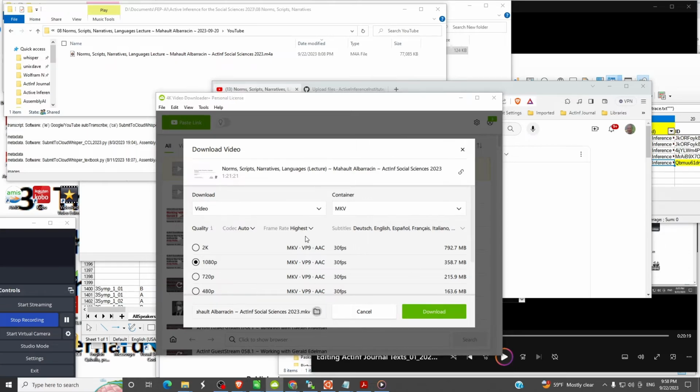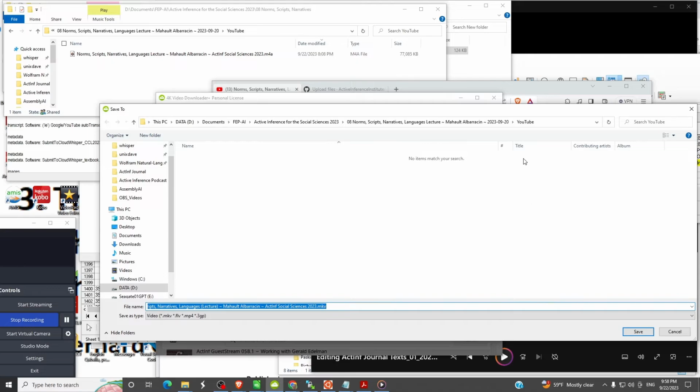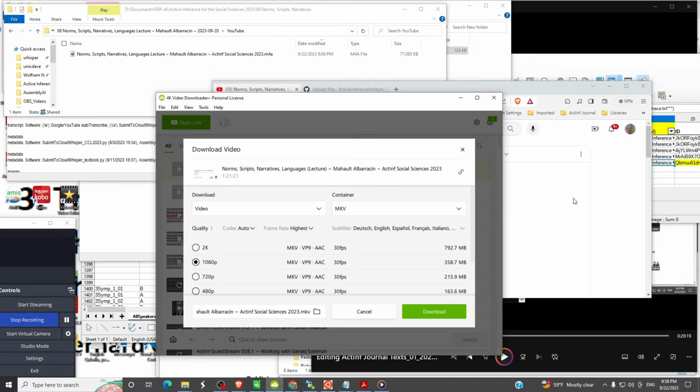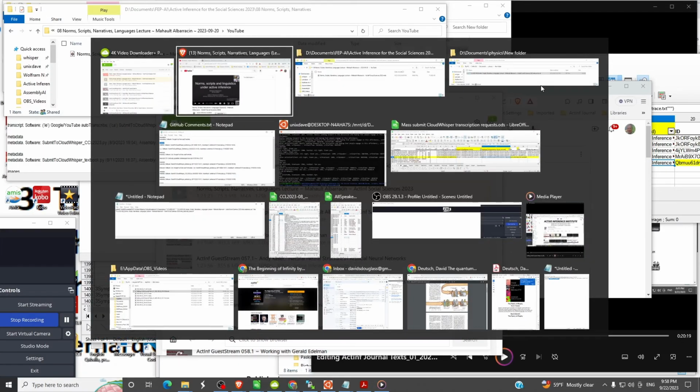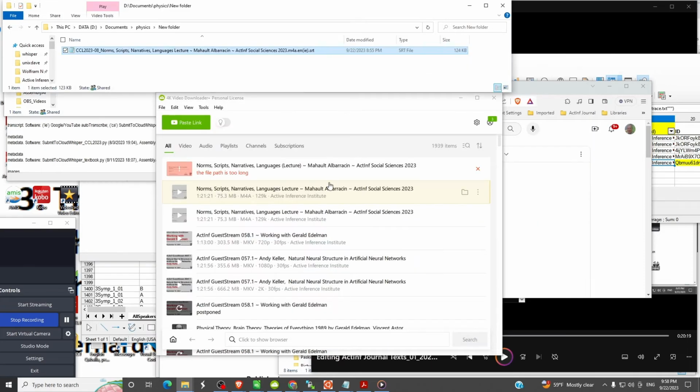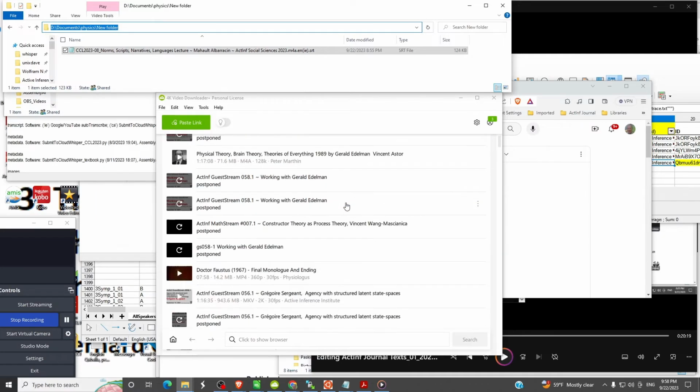We can check again, make sure that it's going into the right folder. Okay, yes it is, that's the right one. And we'll see what happens when we press download. File path too long. Well, you know what we're going to have to do? We're going to have to move it into that dummy folder that I just created someplace else. Okay. So take the name of that folder, just drop it in here.